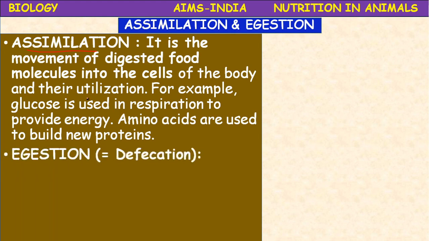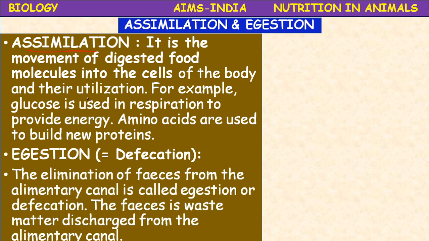After assimilation, the next step in nutrition is egestion. Egestion is also called defecation. The elimination of undigested food material or the feces from the alimentary canal is called egestion or defecation. The feces is the waste matter discharged from the alimentary canal.